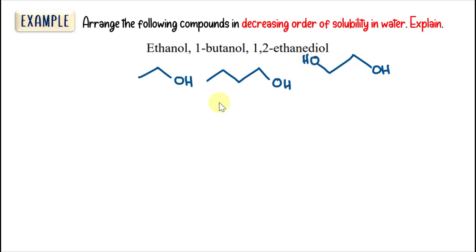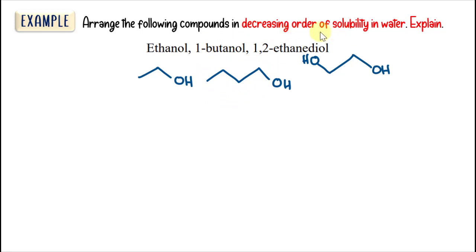Okay, so these three compounds are alcohols, so they have hydrogen bonds between their molecules, and they can form hydrogen bonds with water molecules. Okay, so sebenarnya ketiga-tiga compound ini adalah soluble in water, but then okay, ada beza dia. Okay, the one that has more alkyl group, lebih banyak alkyl group present. Okay, so the alkyl group is the hydrophobic area. So lagi banyak alkyl group, lagi kurang solubility.